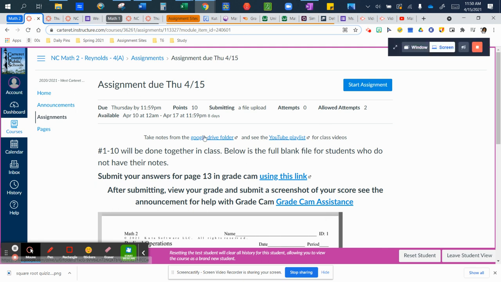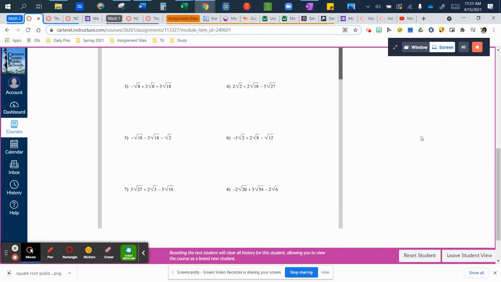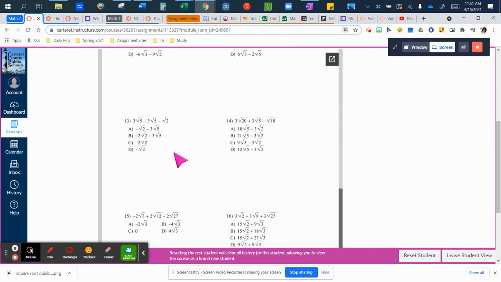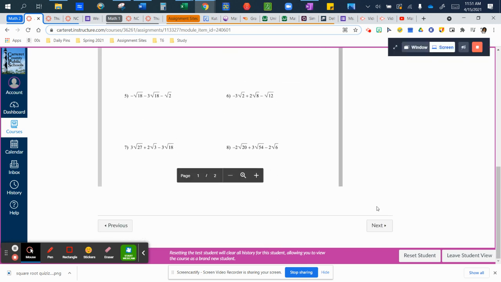So we have the links to the Google Drive folder and the YouTube playlist to go back and find the files and videos from what we reviewed in class. And there's a link to GradeCam. There's a link to the announcements helping you figure out how to navigate GradeCam. And this was the paper or the file for students that are working from home.